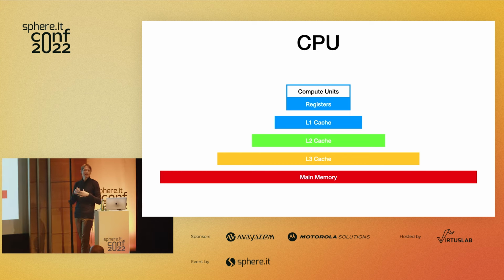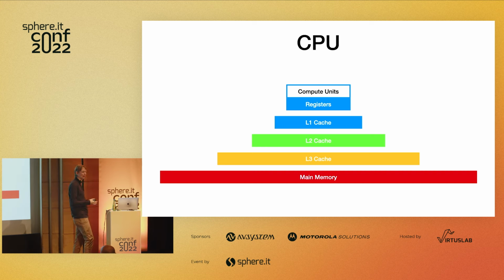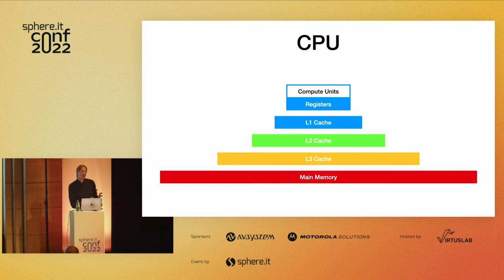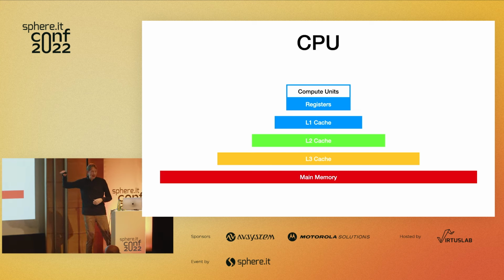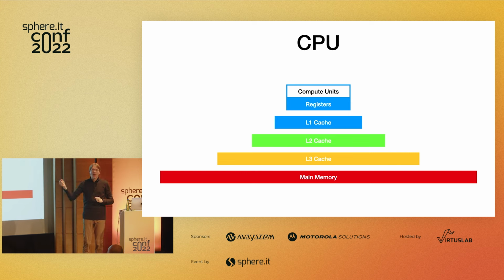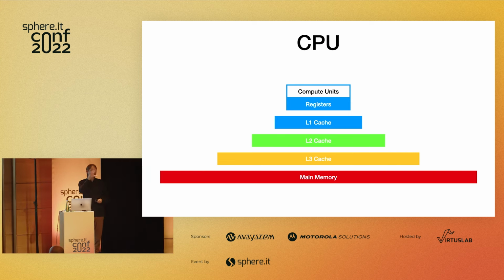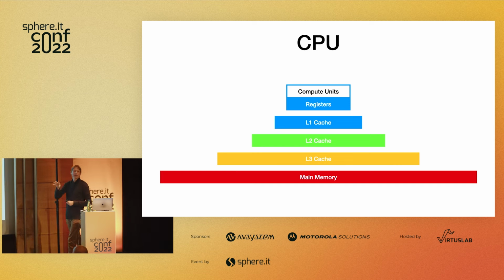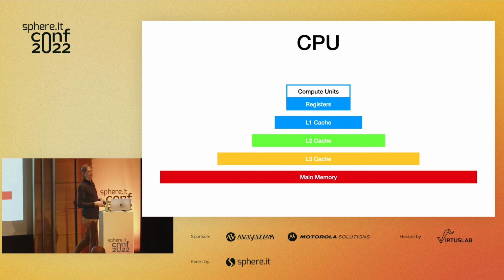And these compute units can operate on data that is in registers, and those registers get populated from data that's in main memory. And when you access data in main memory, you access it through these cache layers, because these cache layers are so much closer to the compute units, as we just saw, and therefore they're much, much, much faster. And there's all these assumptions that the CPU builds around how we're going to access memory that it uses to try to make this as fast as possible.